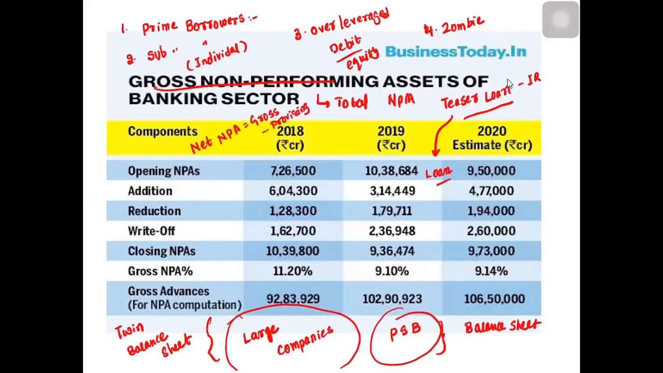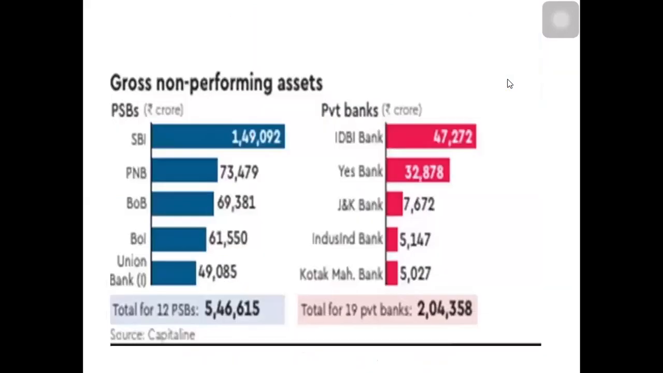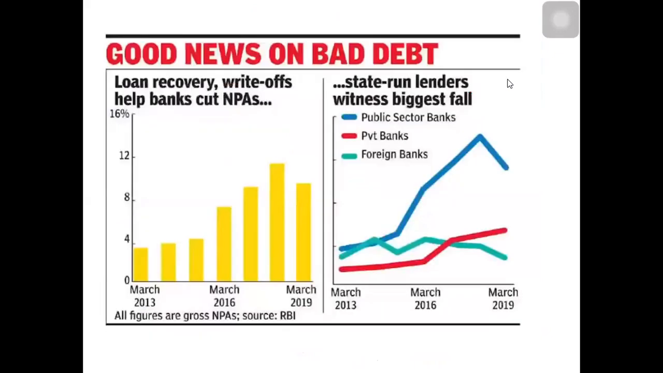So see here, opening NPAs in 2000, it has been reducing. Over the period of time, it has been reducing. If you see this, NPAs have been reducing in the scheduled commercial banks and also in the other banks. Gross non-performing assets since 2000 have been reducing. Now, what are these bad loans? What are the NPAs, etc.?